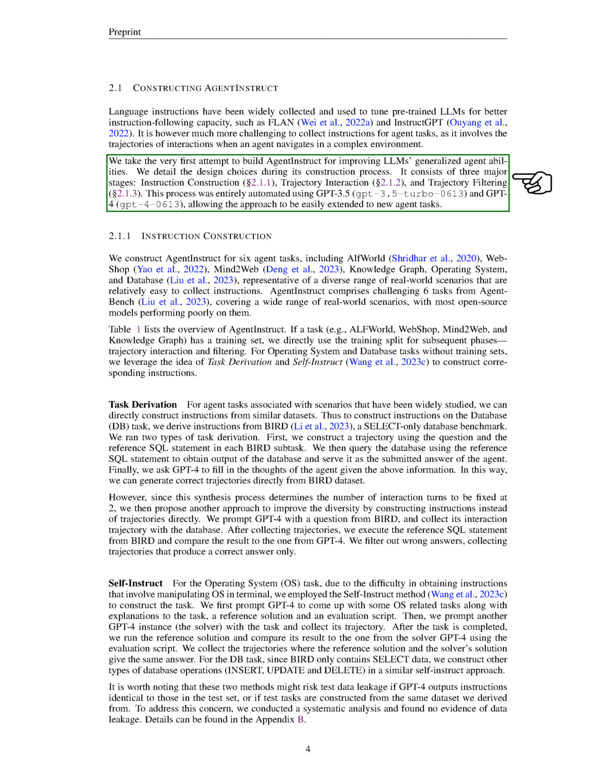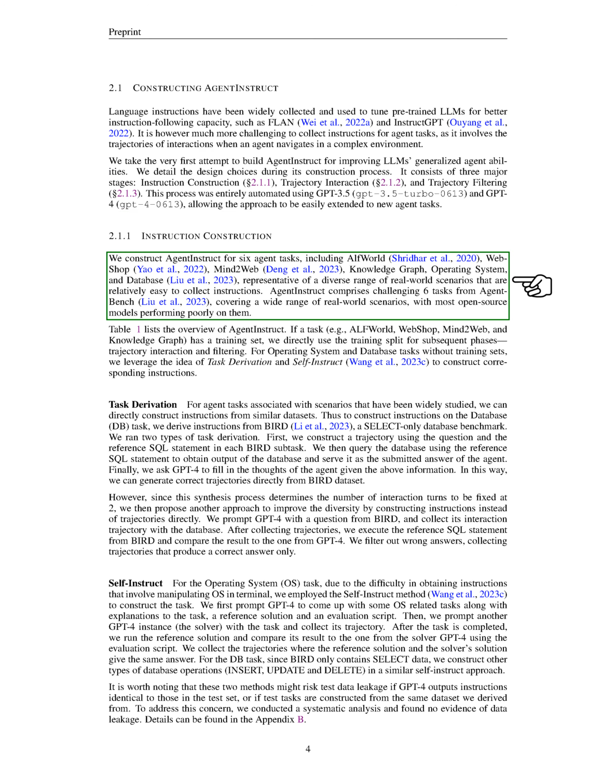The process of building AgentInstruct involved three main stages: creating the instructions, interacting with the trajectories, and filtering the trajectories. We automated the entire process using advanced language models, GPT 3.5 and GPT-4, which makes it easy to apply this approach to new agent tasks.